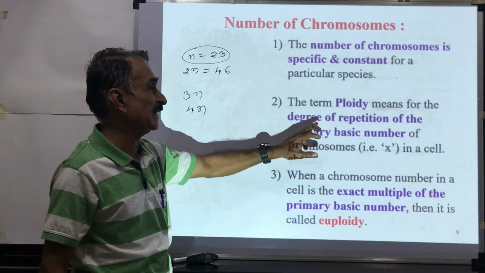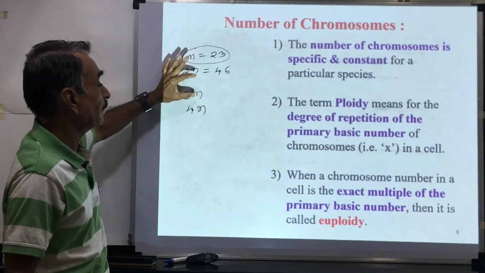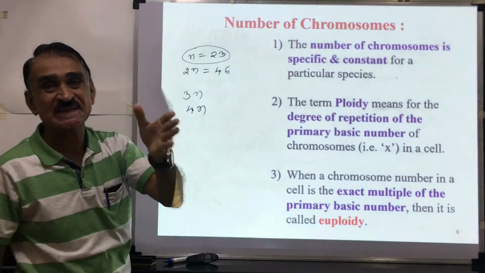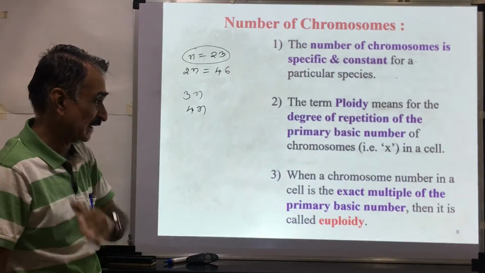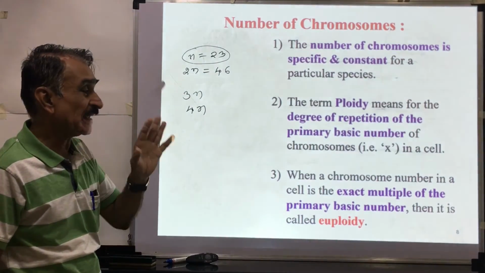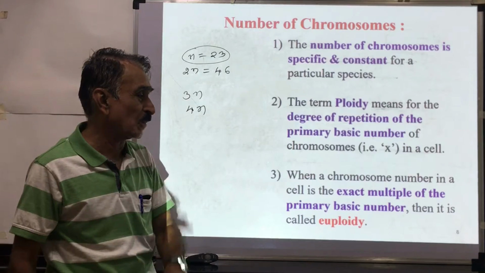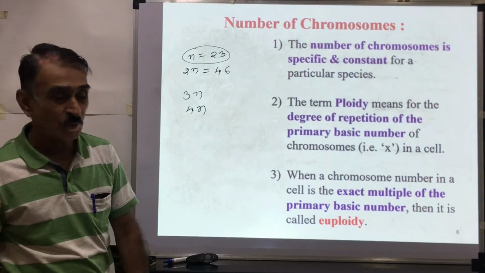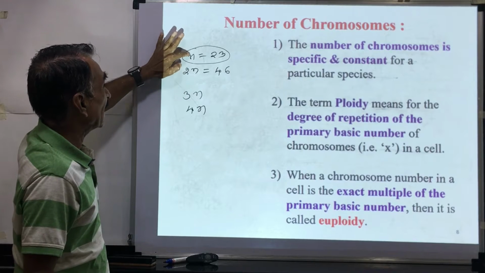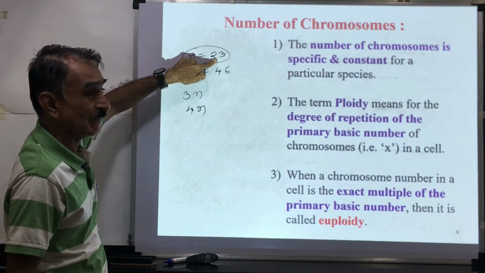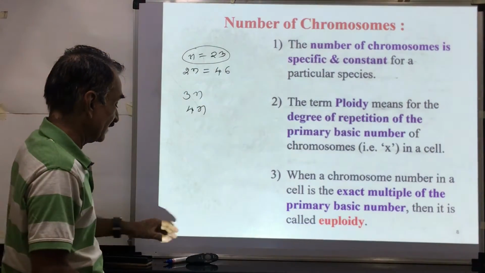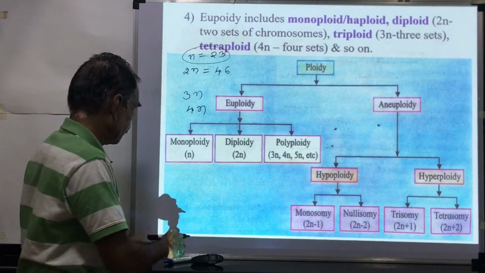The term ploidy means degree of repetition of basic number of the chromosome, that is x, 2x, 3x, etc. If any chromosome number in a cell is exact multiple of the basic chromosome number, then it is called as euploid. Here you can see that this number is the exact multiple of this basic number. Then we shall see in detail.